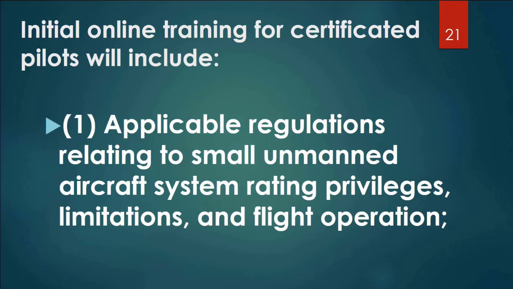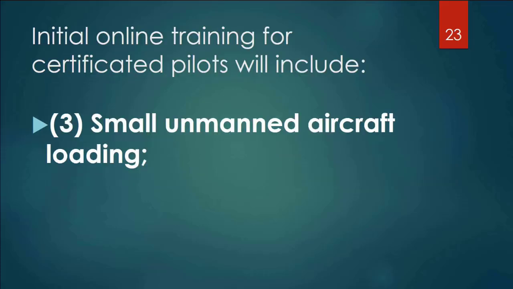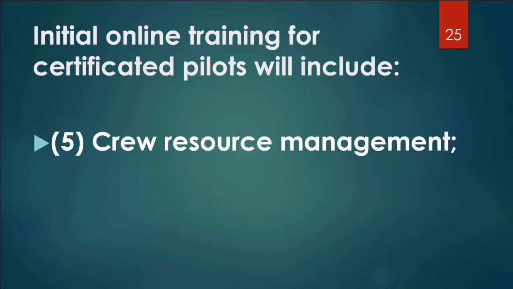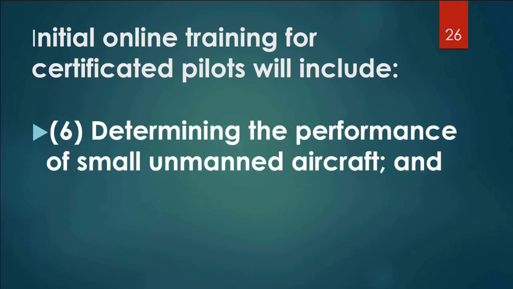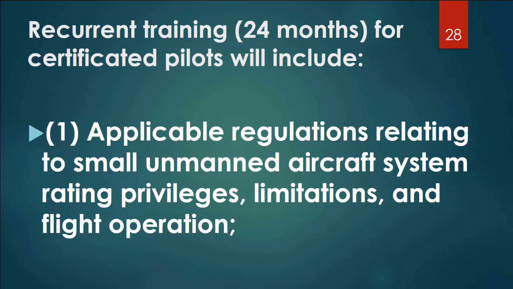Initial online training for certificated pilots will include applicable regulations relating to small unmanned aircraft systems rating privileges, limitations, and flight operation, effects of weather on small unmanned aircraft performance, small unmanned aircraft loading, emergency procedures, crew resource management, determining the performance of small unmanned aircraft, and maintenance and pre-flight inspection procedures. These things are all taken right out of the FAR AIM, Part 107.